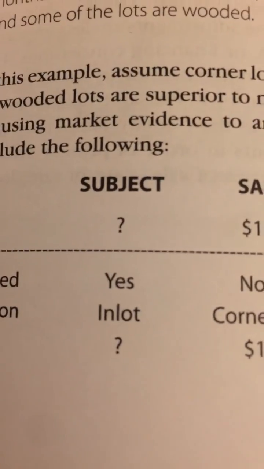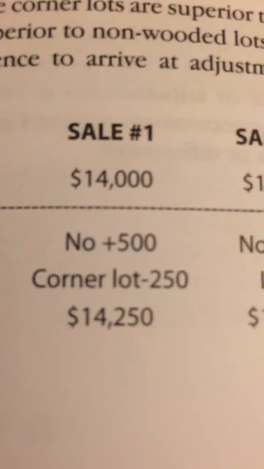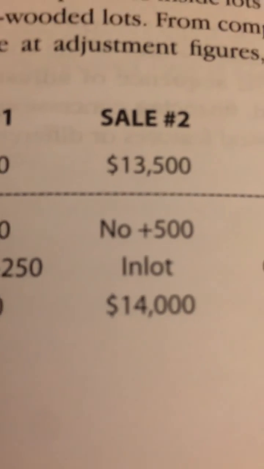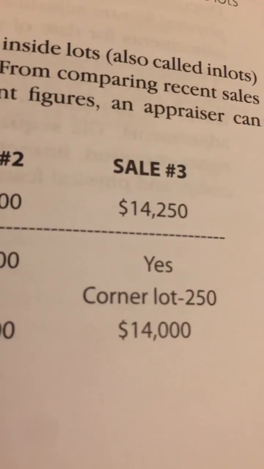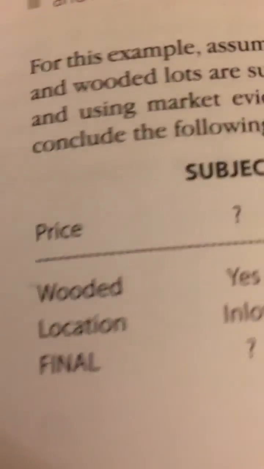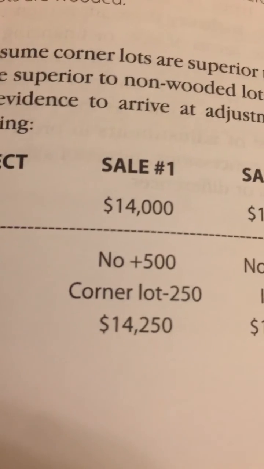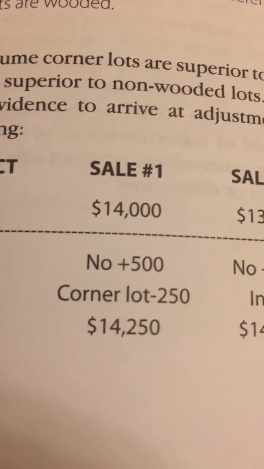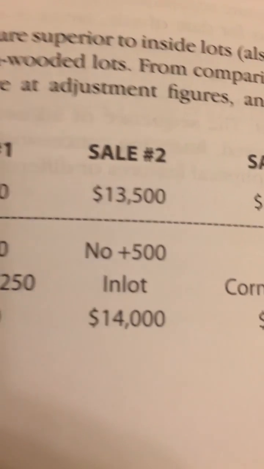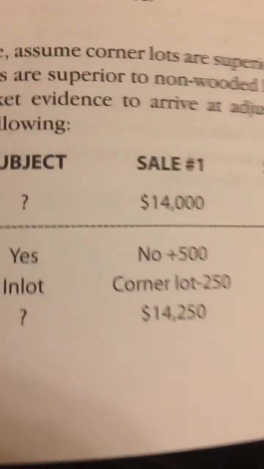Location. The subject is an in-lot. Sale number 1 is a corner lot, so you have to minus $250. Sale number 2 is an in-lot, so it stays the same. Sale number 3 is a corner lot, so you minus $250. Final section. We're trying to figure out the subject. Sale number 1, $14,250. Sale number 2 with adjustments comes to $14,000. And sale number 3 with adjustments comes to $14,000.